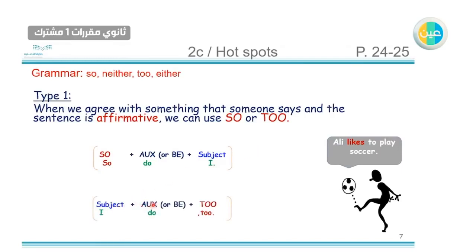Subject plus auxiliary verb or be plus "too", if we want to use "too". And all of these to agree with this sentence. So I do too, and we have to use the comma before "too". Here you can see the structures of these two, "so" or "too".